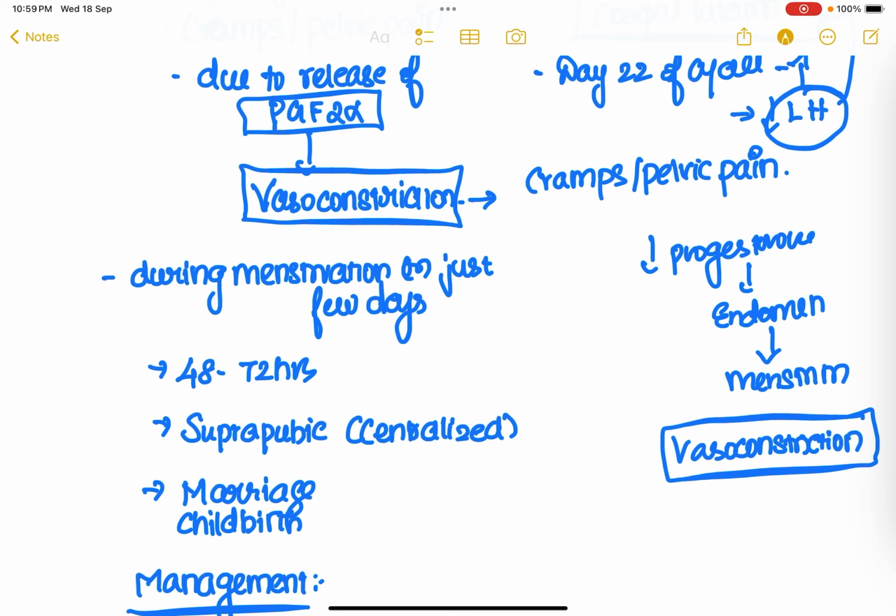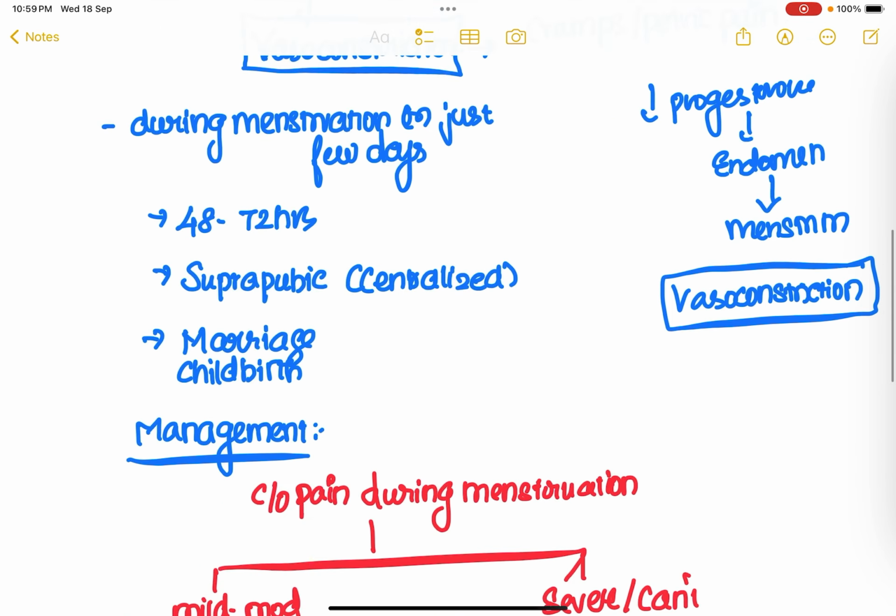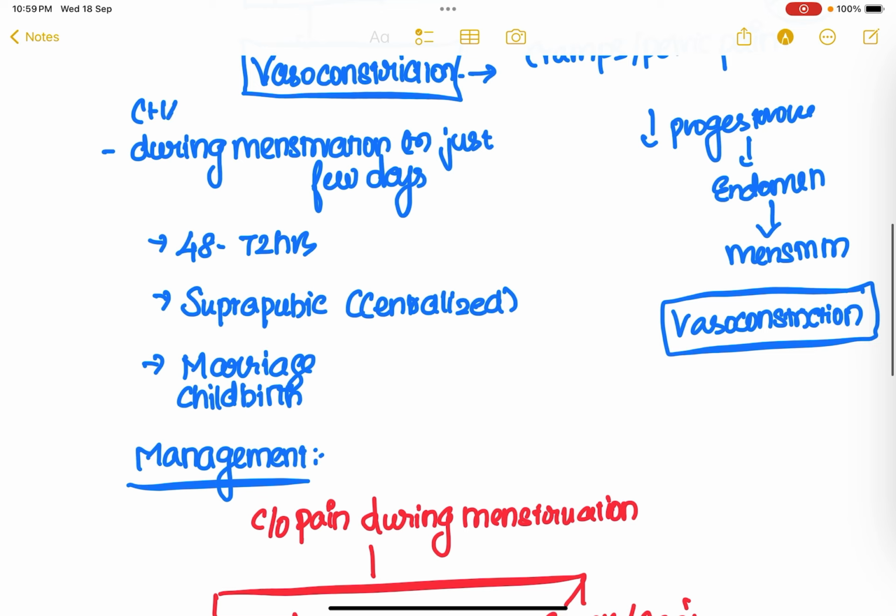Ideally, it is a physiological phenomenon which occurs in every female, but not everyone experiences this kind of spasmodic dysmenorrhea. It is variable from one female to another, right? So what are the ideal characteristics of this dysmenorrhea?